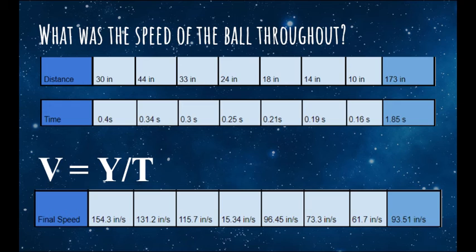The individual speeds of each segment can also be calculated the same way. Just take the individual distance of that segment and divide it by the individual time that distance took, and you shall get the individual speed of each segment.